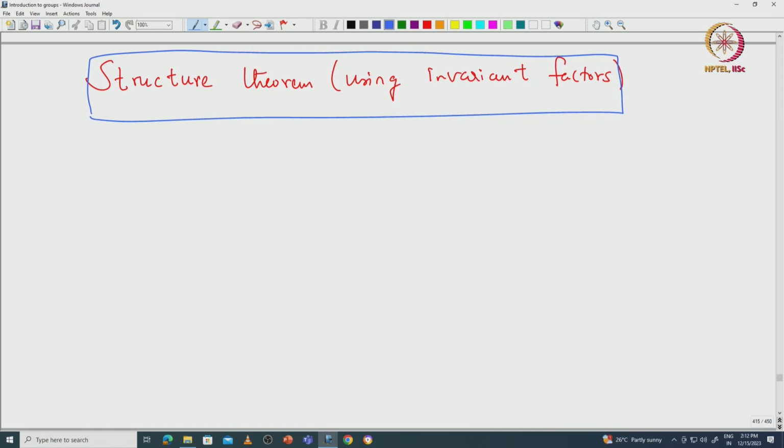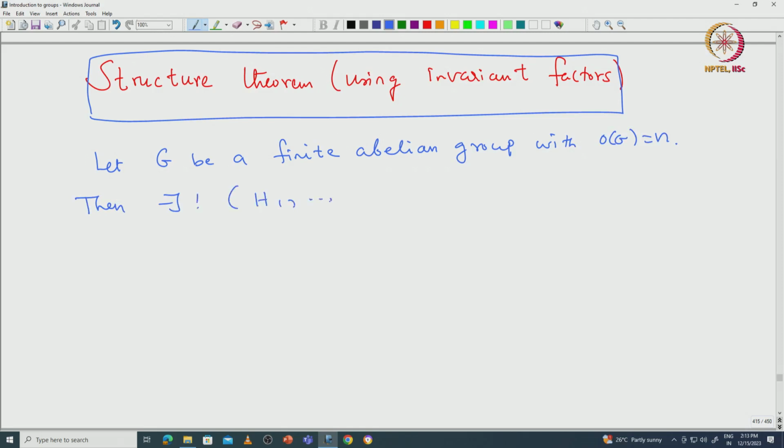So we start with a finite abelian group. Let G be a finite abelian group, with let us say order of G is n. Then what one can prove is that there exist unique tuples H1 etc. HR satisfying the following properties.